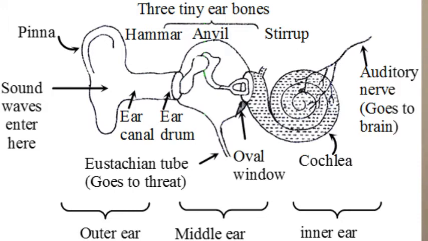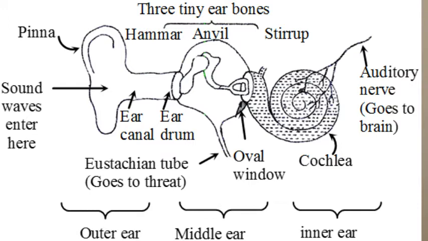The vibrations strike on the eardrum, then this set of vibrations is equalized by the Eustachian tube, so that the eardrum can vibrate freely. Then the vibrating eardrum, which is connected with the three bones, passes these vibrations to them. These three bones further pass the vibration to our inner ear.